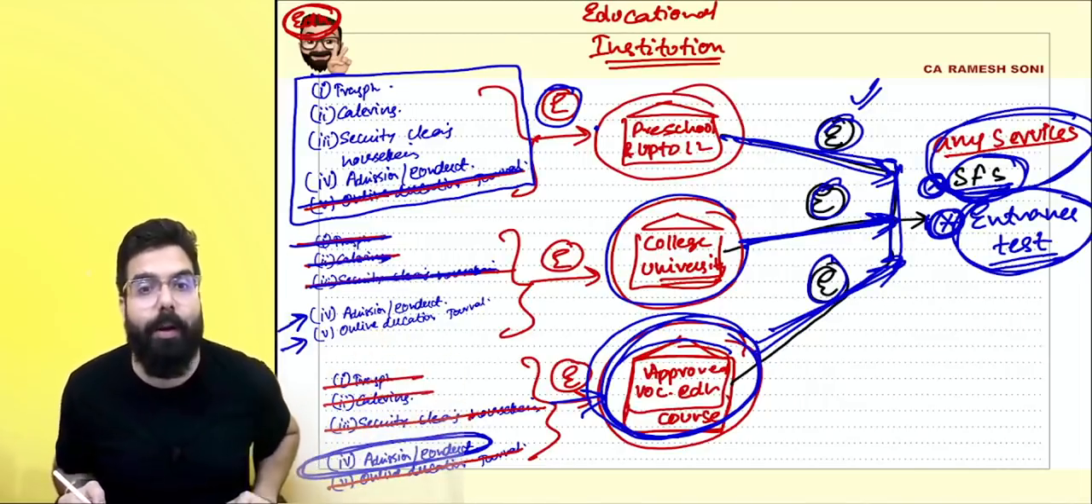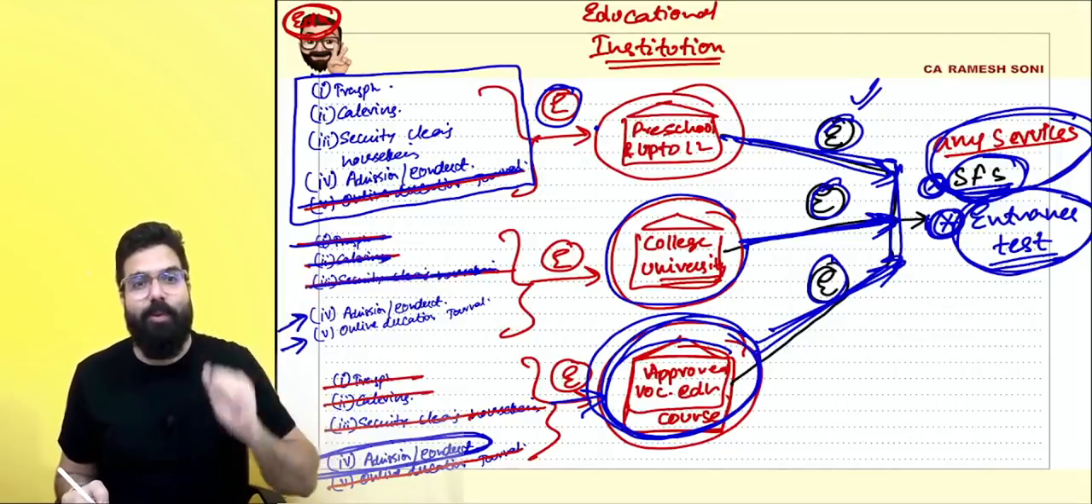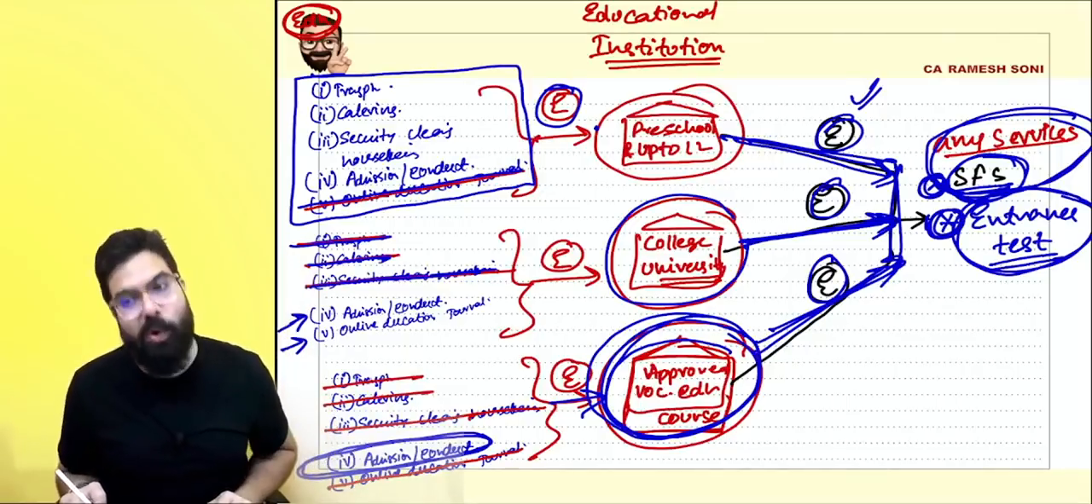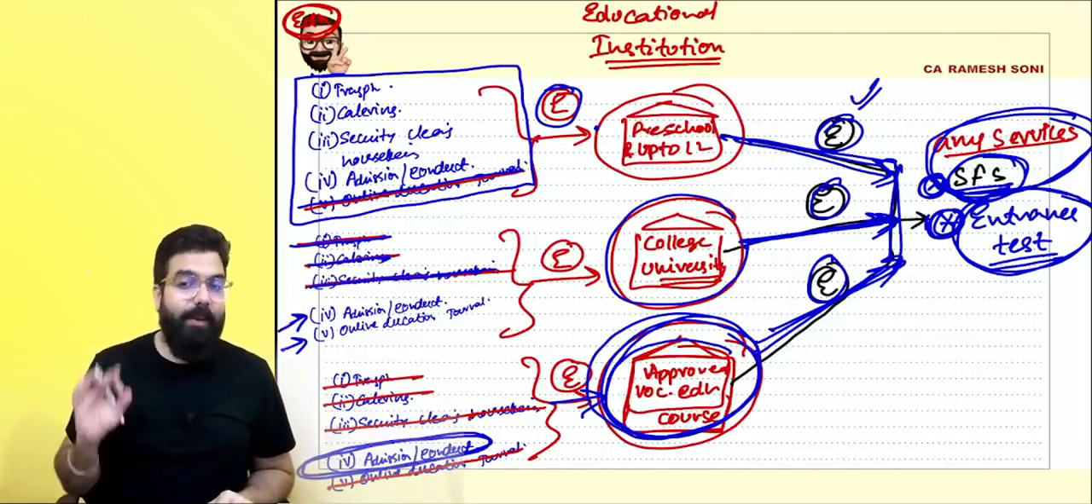Are we clear everyone? Quickly give me a heads up. Is the education institution related chart clear to all? Yes, sir, we are all clear.